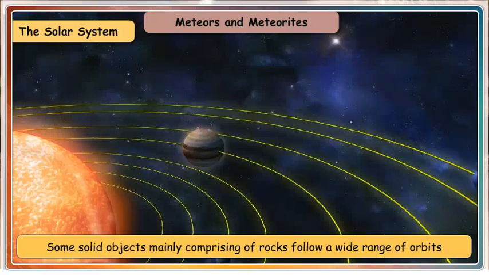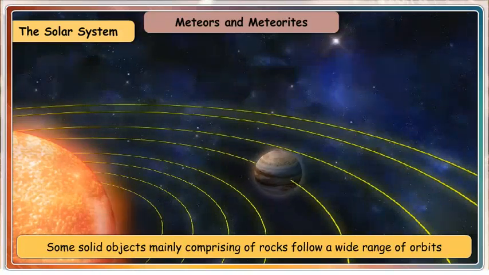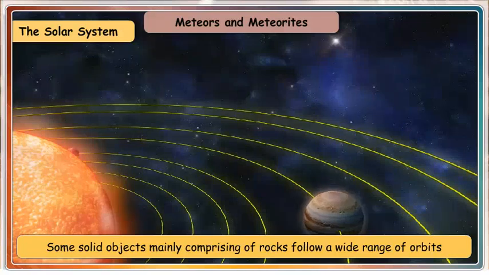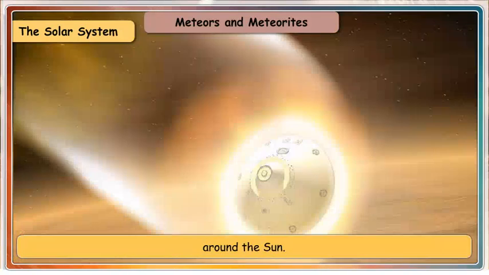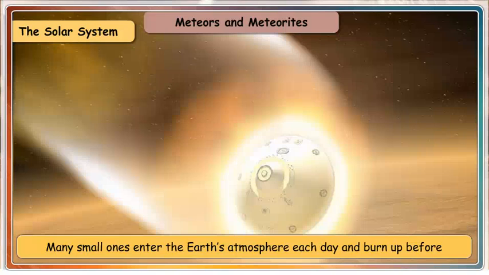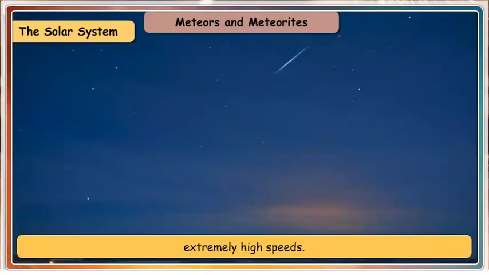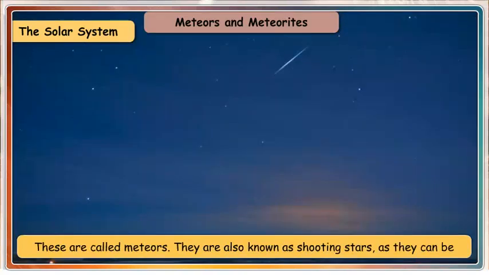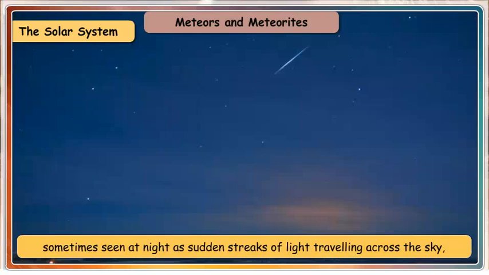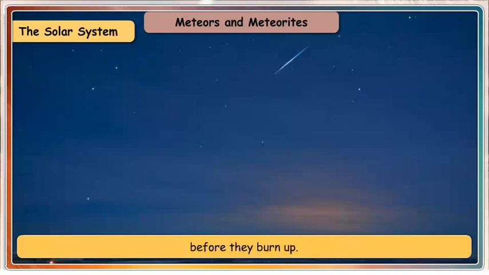Meteors and meteorites. Some solid objects, mainly comprising rocks, follow a wide range of orbits around the Sun. Many small ones enter the Earth's atmosphere each day and burn up before reaching the surface due to the heat generated by friction with air at their extremely high speeds. These are called meteors. They are also known as shooting stars, as they can sometimes be seen at night as sudden streaks of light traveling across the sky before they burn up.